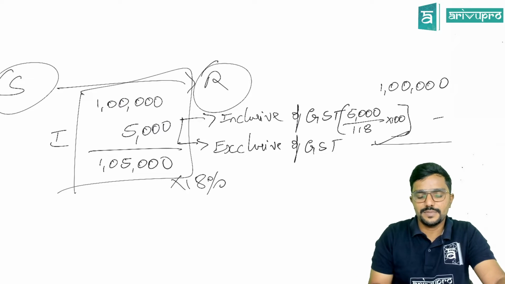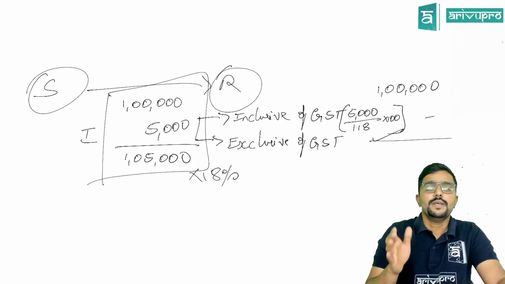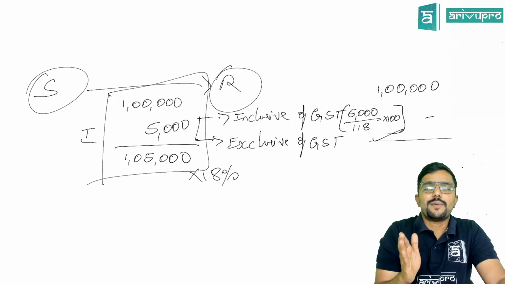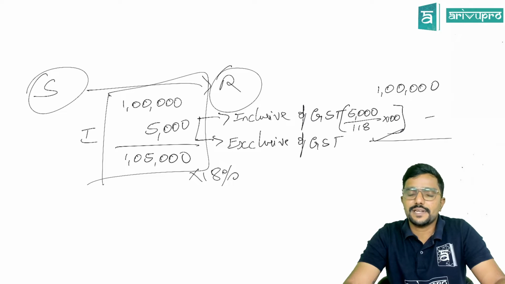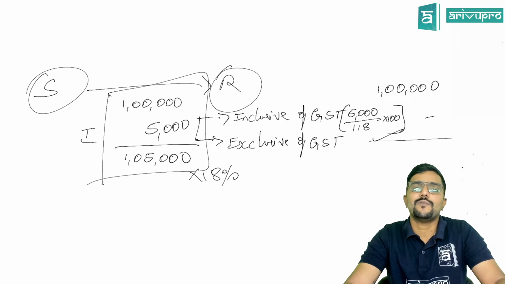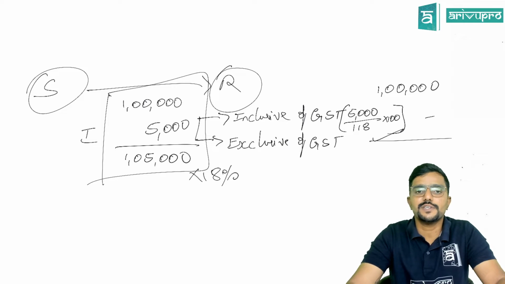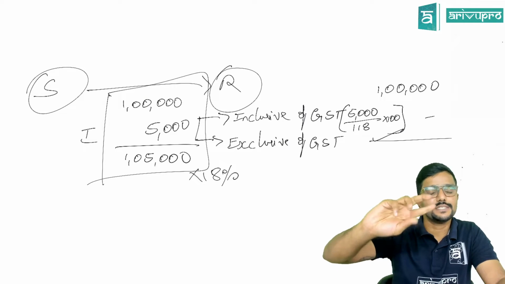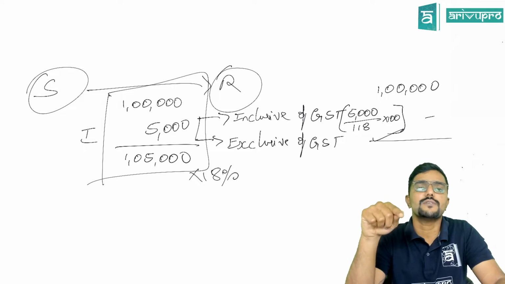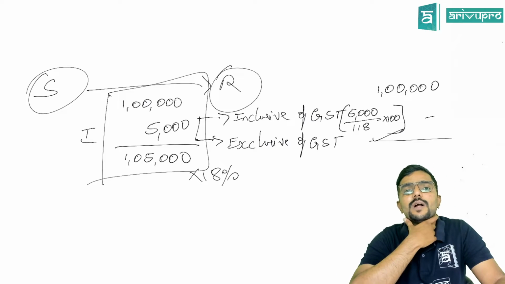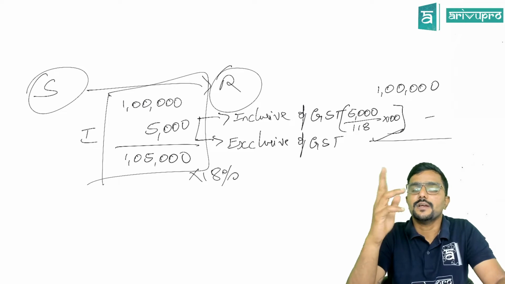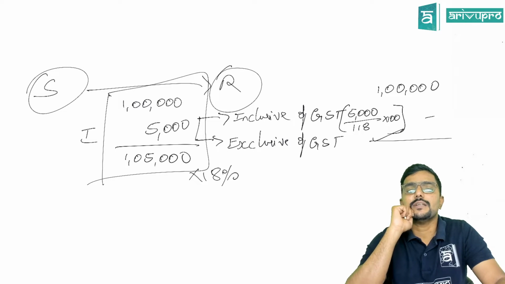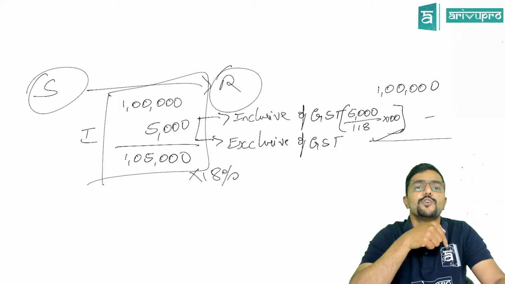So in simple terms, let me just brush this up. If any interest, late fee or penalty is charged by the supplier to the recipient for delay in payment by the recipient, then it has to be added to the value of supply. But there are two options for this. You can consider that interest as inclusive of GST or exclusive of GST, and accordingly decide what amount has to be added to the value. Clear? I suggest that if there is any interest in the question, always take it as inclusive of GST and give a note for it.